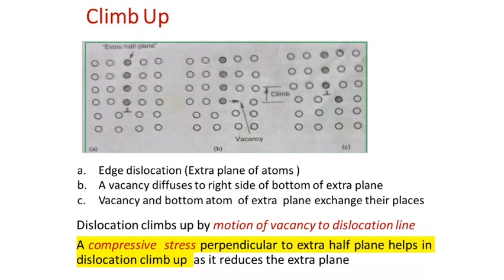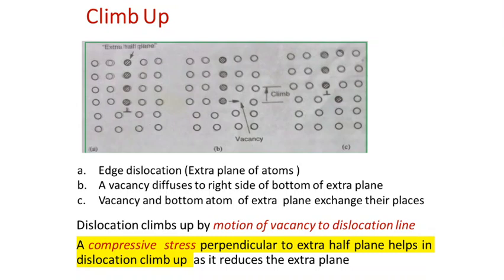Okay. When a compressive force acts upon such a material, the material will be subjected to a compressive stress, which will create the movement of an atom from the edge dislocation plane. The atom at the bottom will be transferred to the place where there is a vacancy.